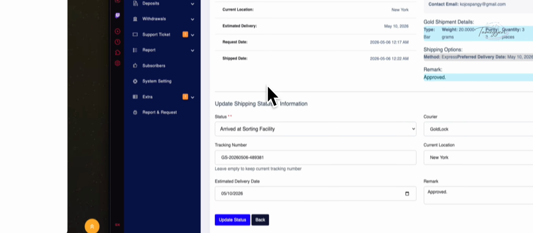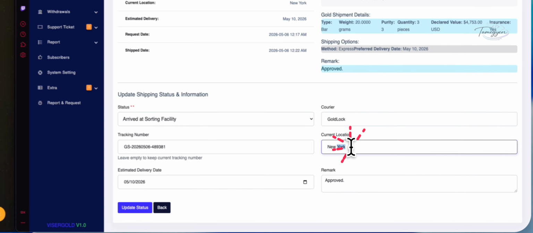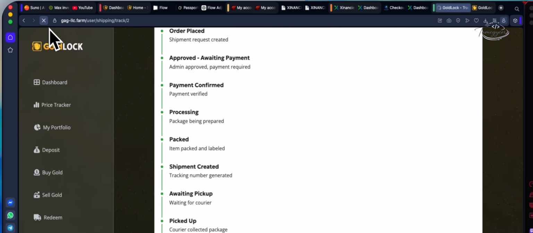I can choose to go straight to in transit or arrive at sorting facility. Maybe arrive at sorting facility, with the same location. Once I click, it says arrive at sorting facility.